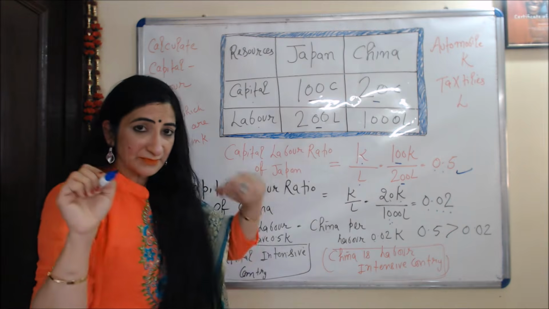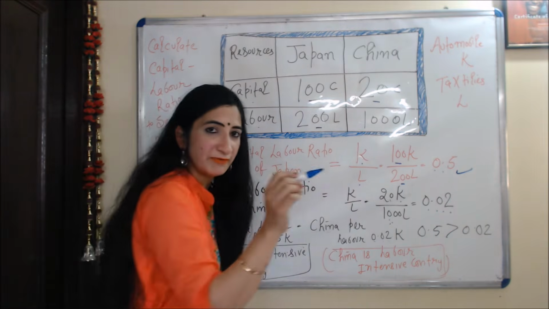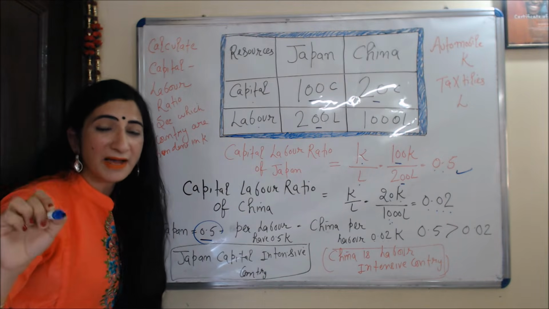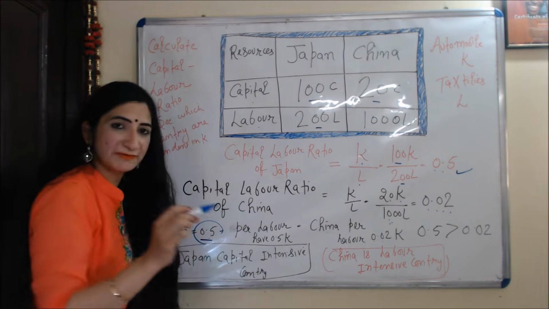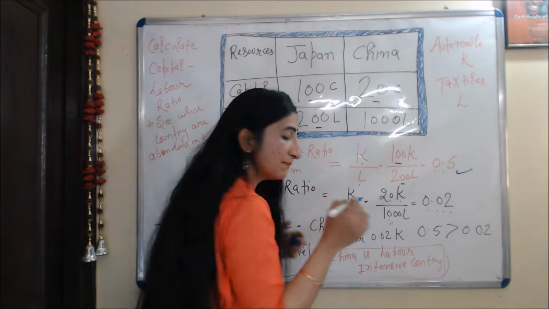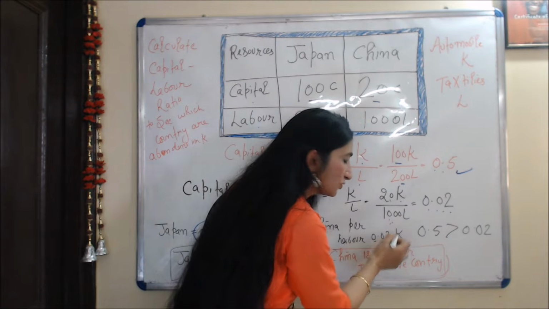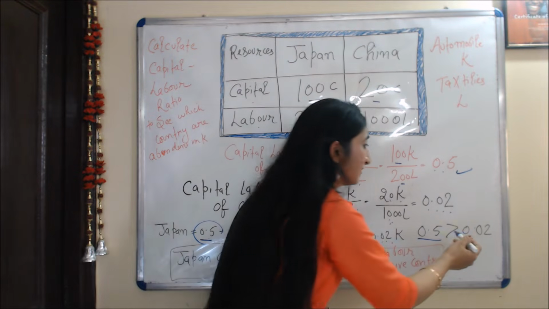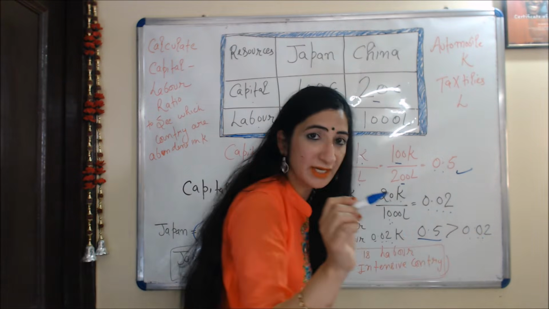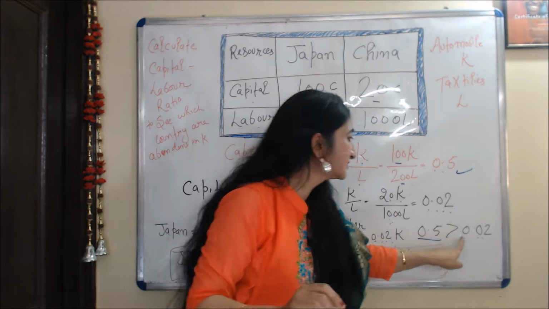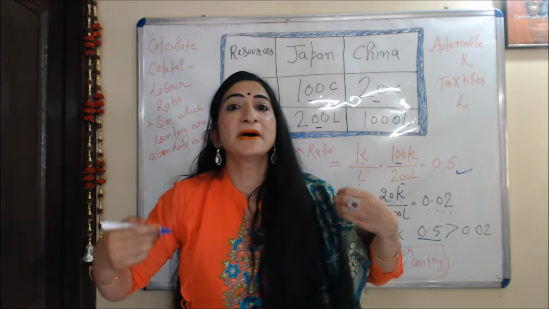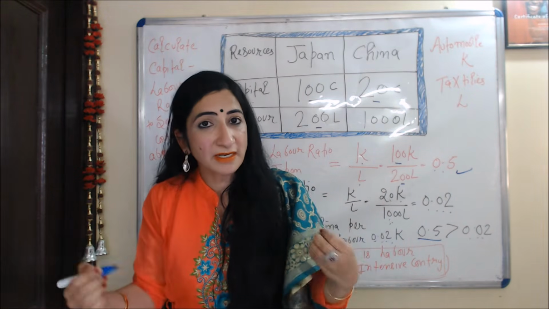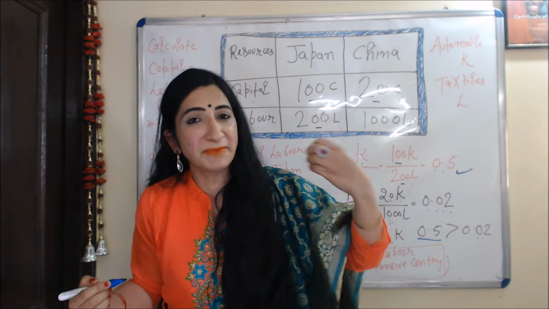Okay, Japan's capital labor ratio is 0.5, means Japan per labor has 0.5 capital. On the other hand, China per labor has 0.02 capital. 0.5 is greater than 0.02, means Japan per labor has more capital as compared to China.